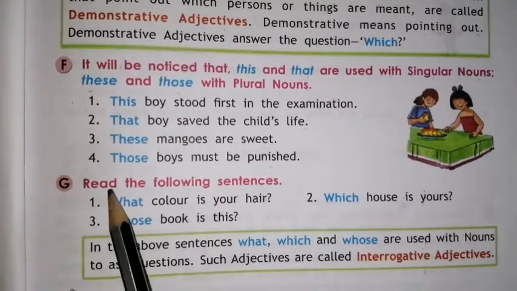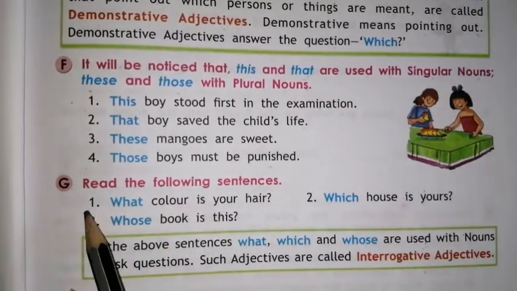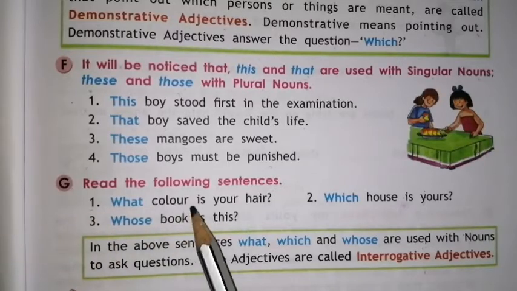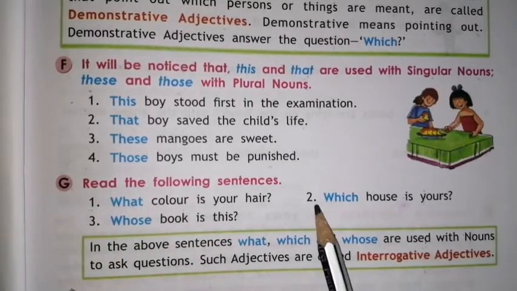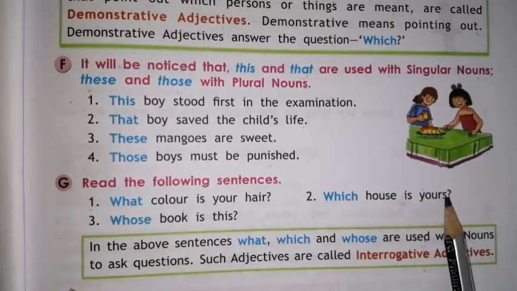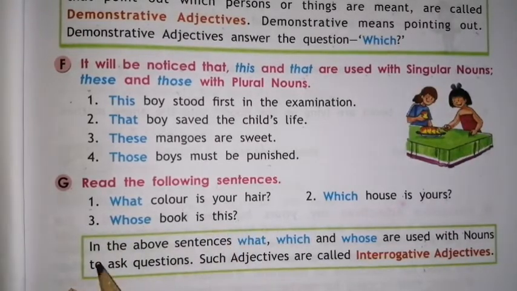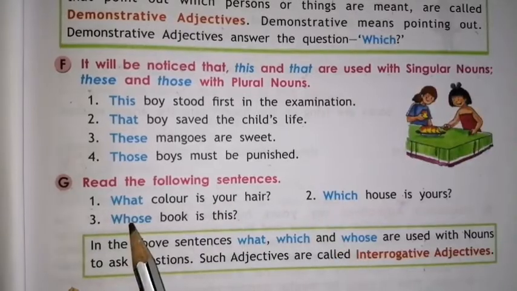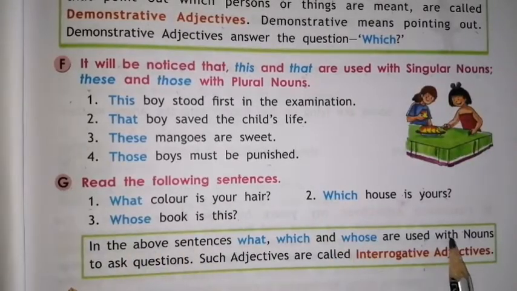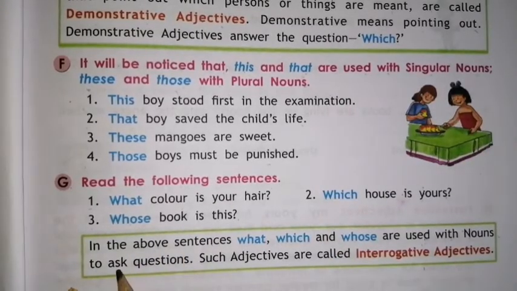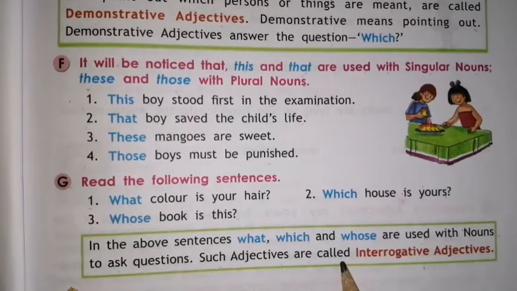G. Read the following sentences. Number 1. What color is your hair? 2. Which house is yours? 3. Whose book is this? In the above sentences, what, which, whose are used with nouns to ask questions, and such adjectives are called interrogative adjectives.